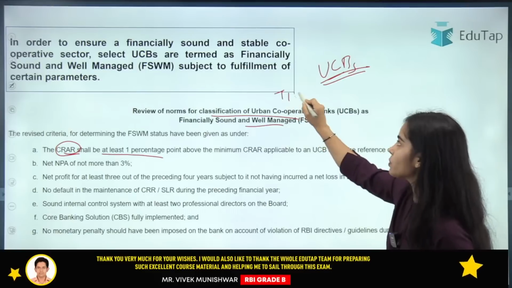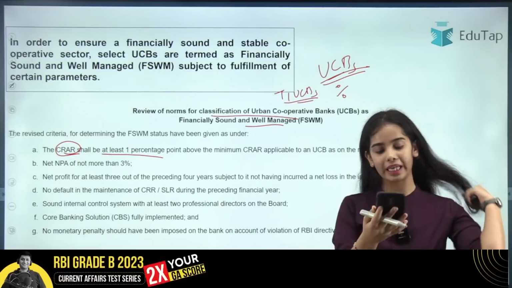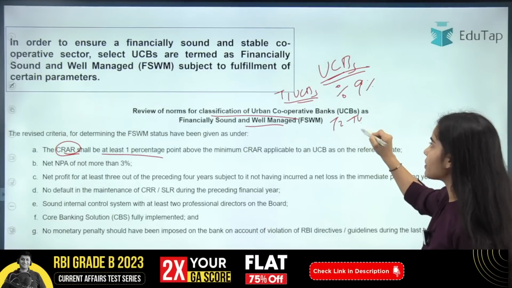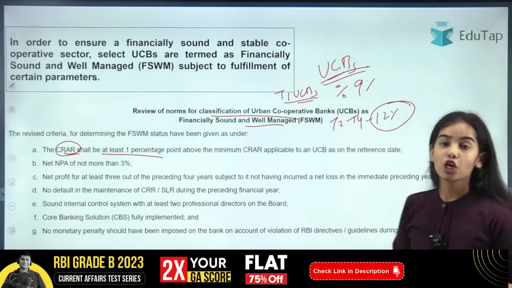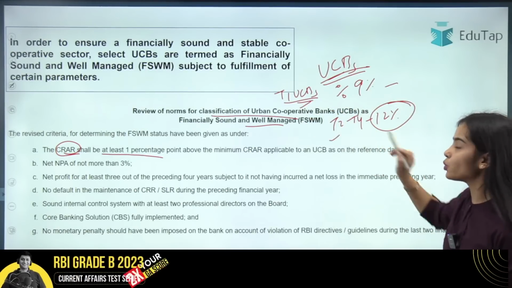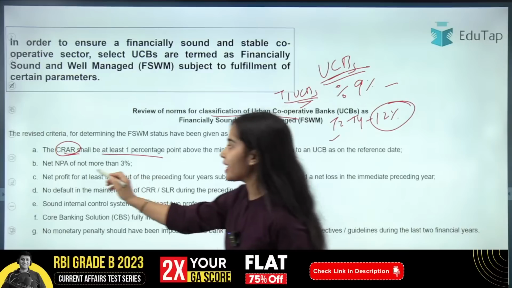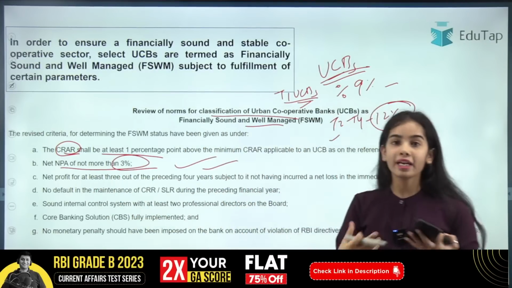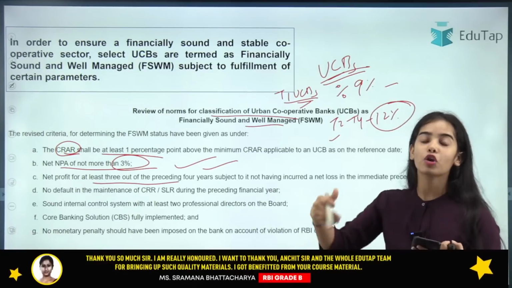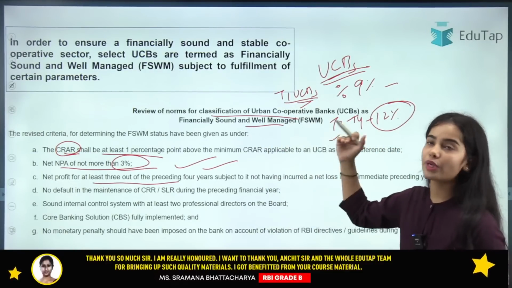So for the tier 1 UCBs, what is the percentage of the CRAR, capital adequacy ratio, that they have to maintain? That is 9%. And for the tier 2 to tier 4 UCBs, they have to maintain 12% of the CRAR. So if they are maintaining plus 1%, that is, if the tier 1 are maintaining 10% and the tier 2 to tier 4 are maintaining 13%, then they can come under the financially sound and well managed. The net NPA should not be more than 3%. Their net profit should be there for at least 3 out of preceding 4 years, especially for the immediate preceding year. So these are the norms that they have to follow, then they will become financially sound and well managed urban cooperative banks.